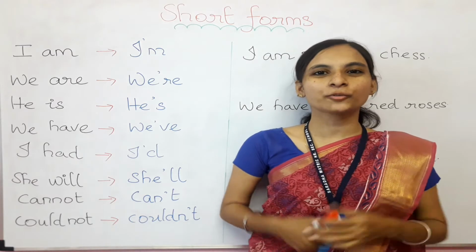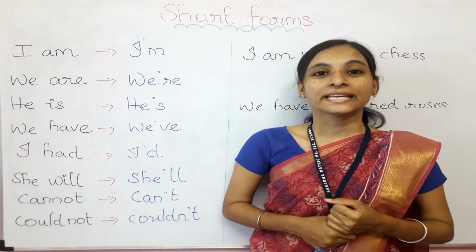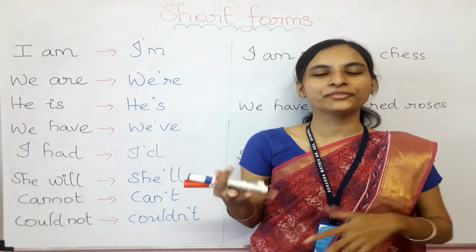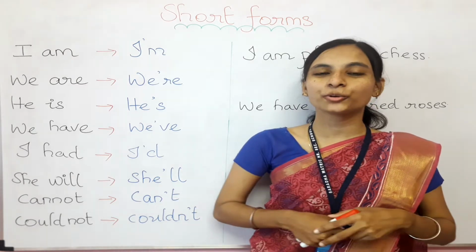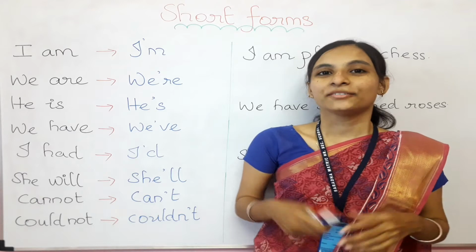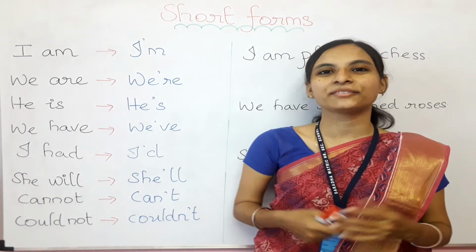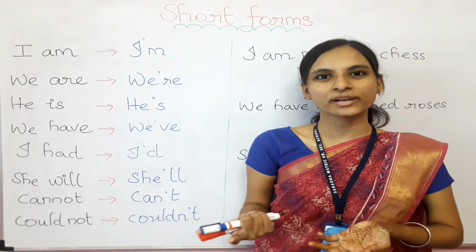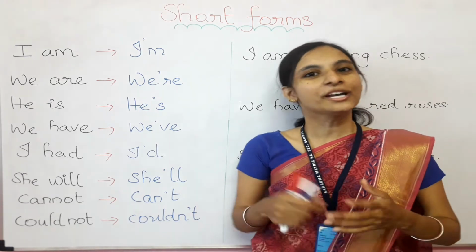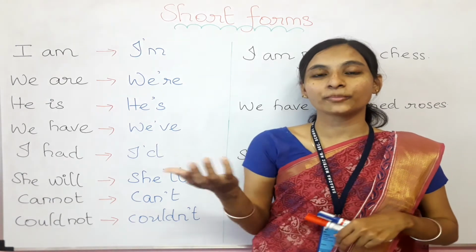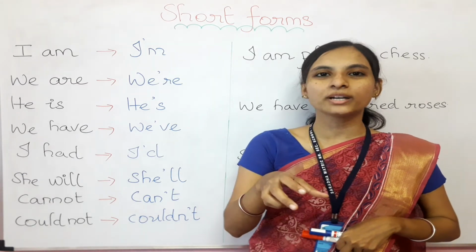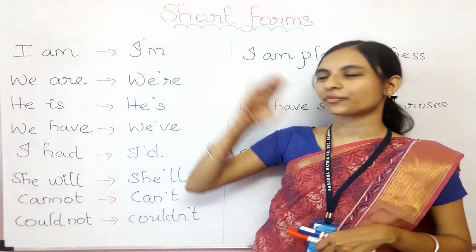Do you know what we mean by short form? Just for example, when a person has a name like Vikneshwaran, how do we usually say it? We just shorten his name and call him Viknesh only, right? Vikneshwaran turns into Viknesh. So when we make a full sentence, full form, or full words into a short word, that represents the short form only.